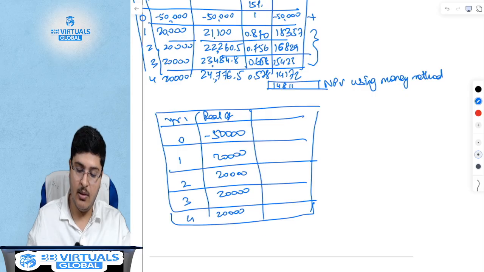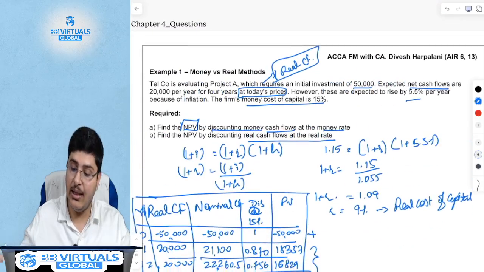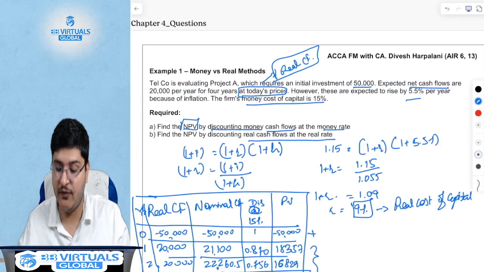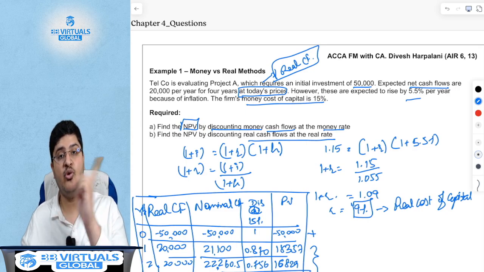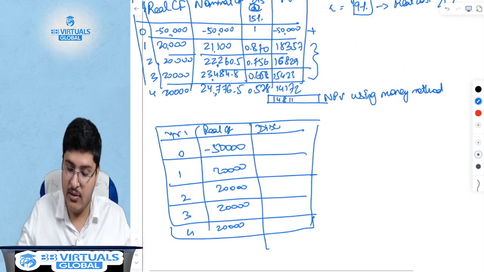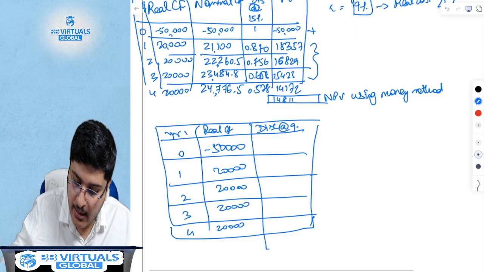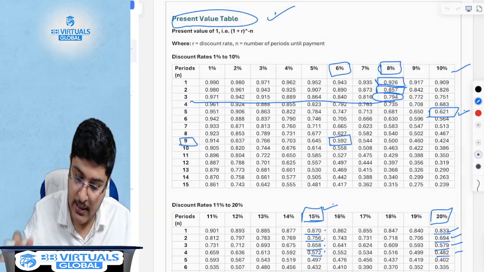Correct. What is my discounting rate? Now my discounting rate has to be the real cost of capital, because like I said, real cash flow is discounted at the real cost of capital. So this will have to be at 9%.